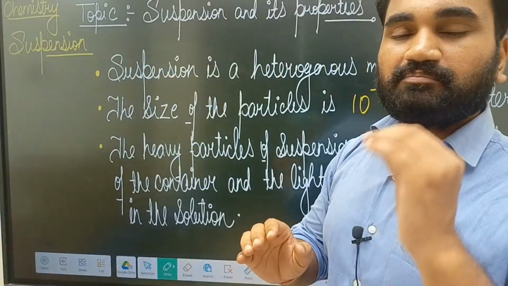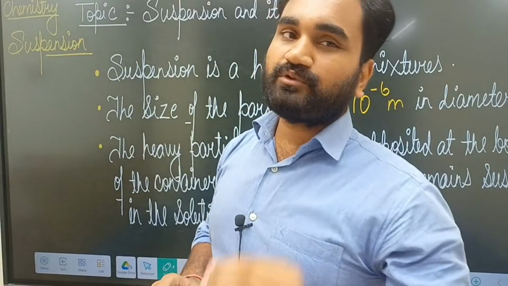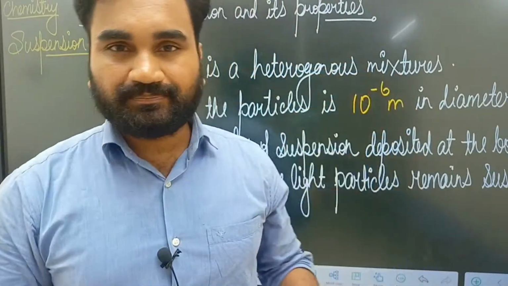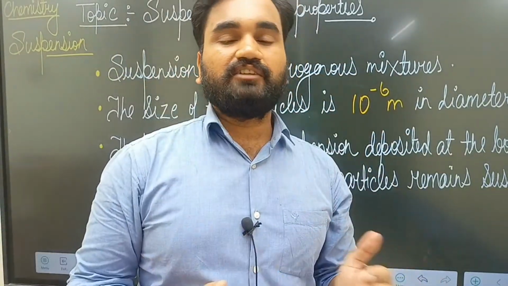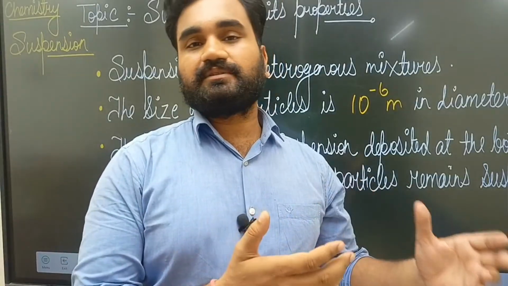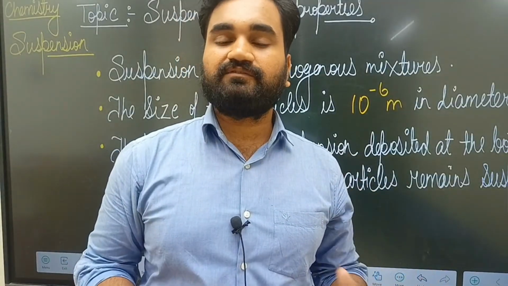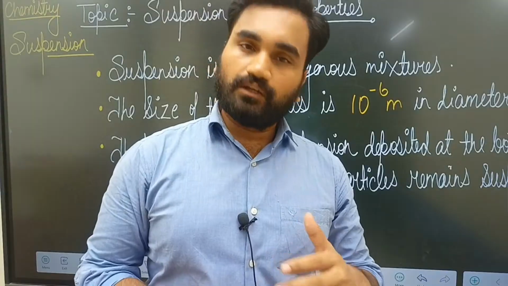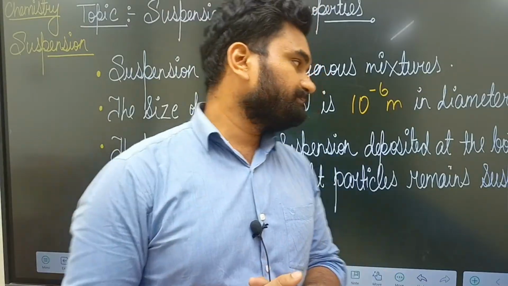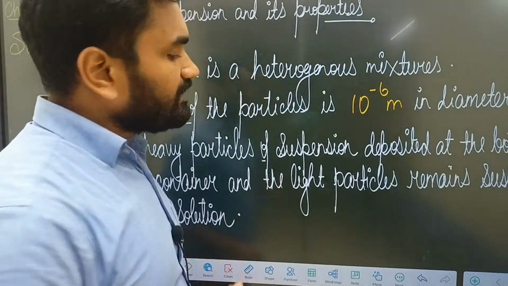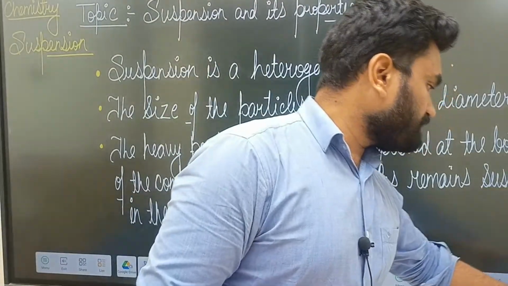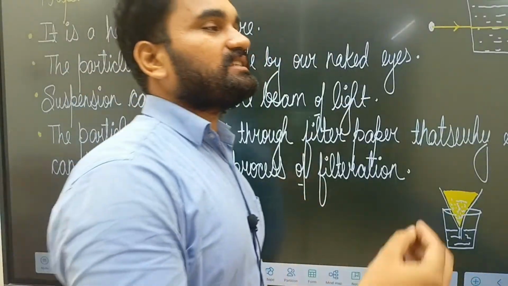Understood? That is the major thing which we have to see about the suspension, and by that only we can identify that whatever substances are present, whether it is a suspension or a colloid. Understood everyone? So next we have to see the properties of suspension.